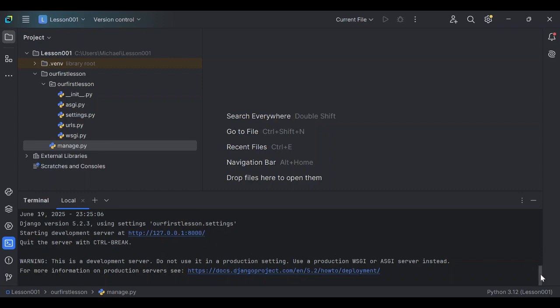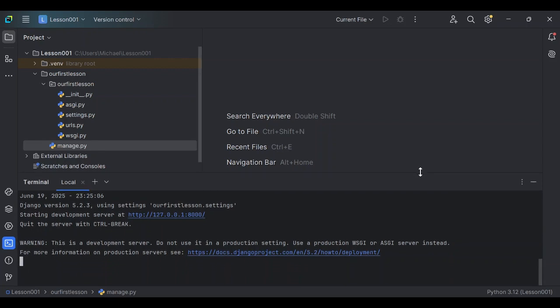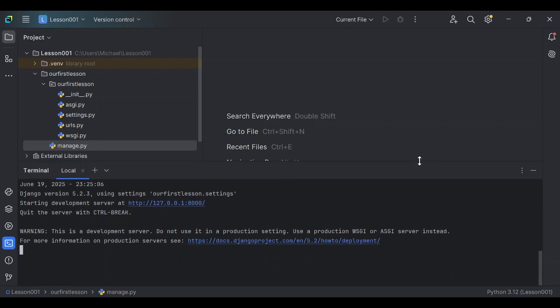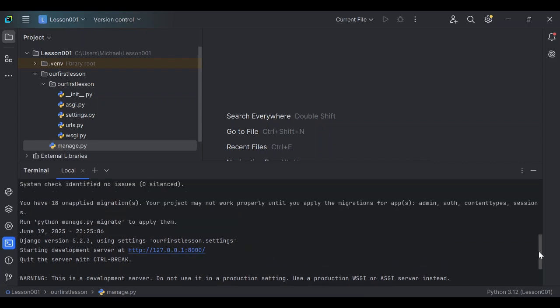Don't let the language confuse you. If you scroll up, I want to show you something. Let me scroll up a little. I'm just going to scroll up and then it says that system check identified no issues. So yours should come out like this.